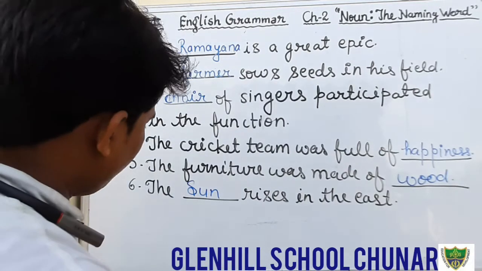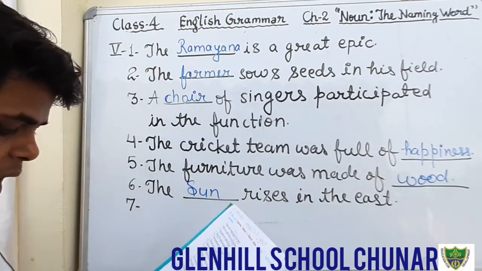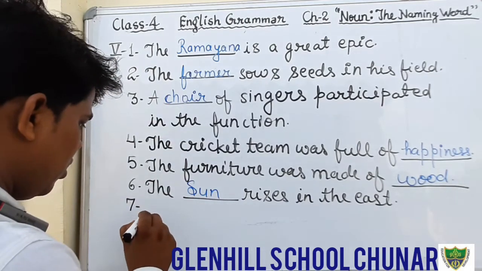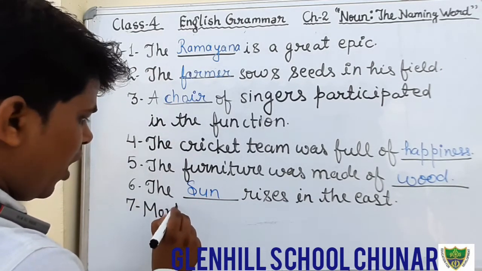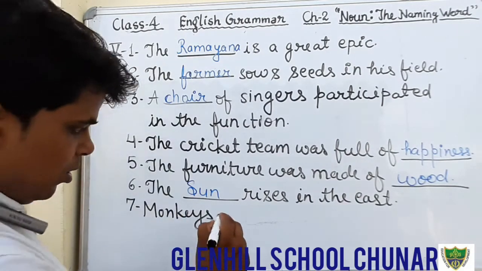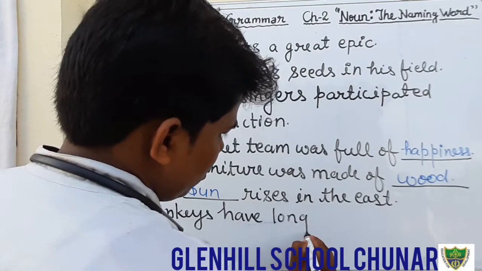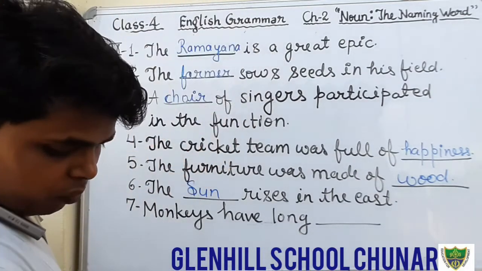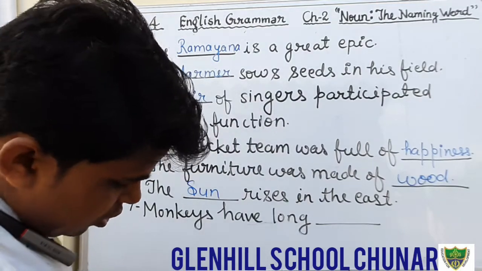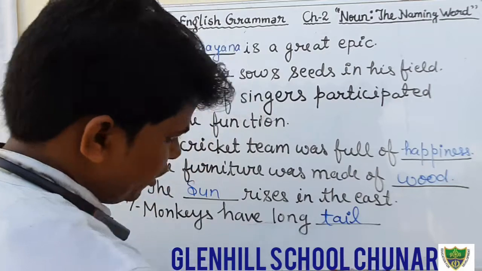Next, question number 7. You see, monkeys have long blank. M-O-N-K-E-Y. Monkeys have long what? Tail. T-A-I-L. Okay, students.